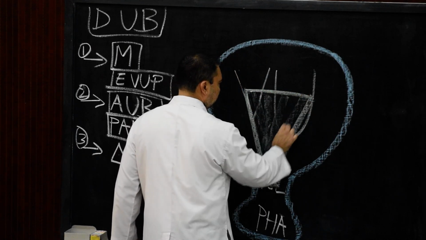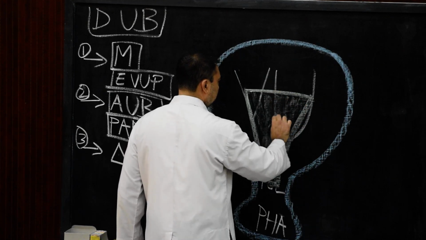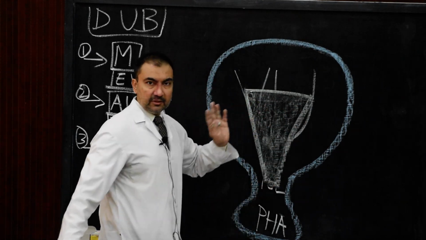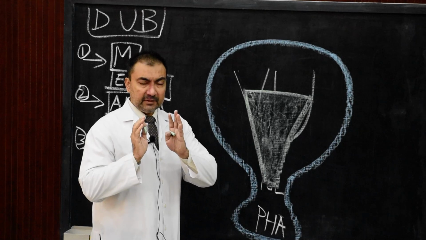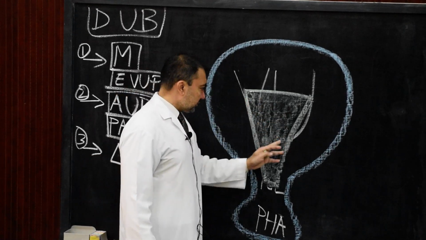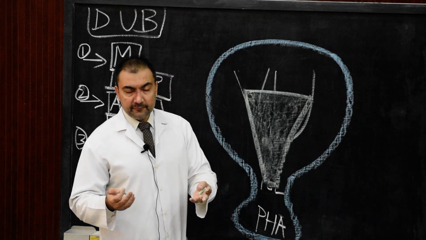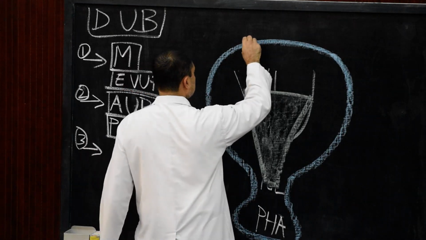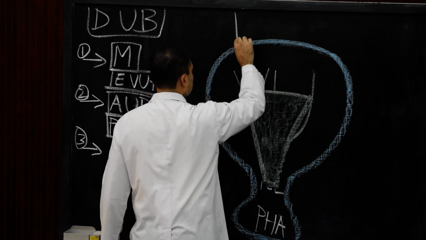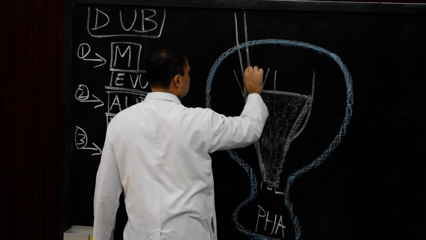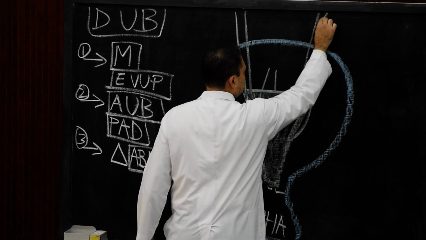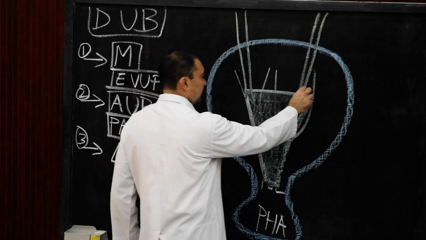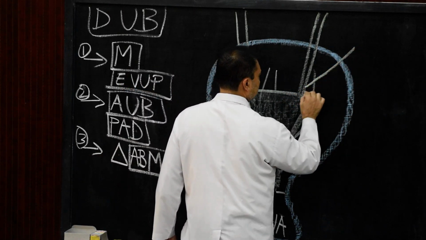And in this trigone, if I give color here, it is developing from the absorption of the lower part of the mesonephric ducts. And these lower parts of mesonephric ducts are absorbed to form the trigone. Therefore, this much portion is developed from mesoderm, because mesonephric ducts we know have developed from mesoderm. Now here we need to show the mesonephric ducts. If we show the mesonephric ducts in this way, the portion of mesonephric ducts from this side will develop into the ureteric buds.